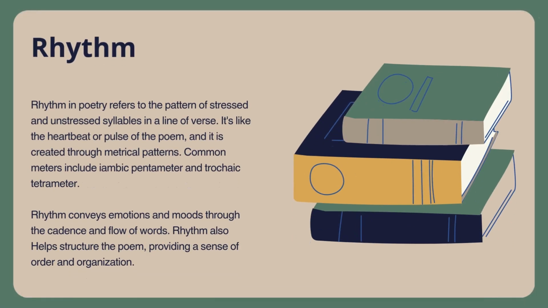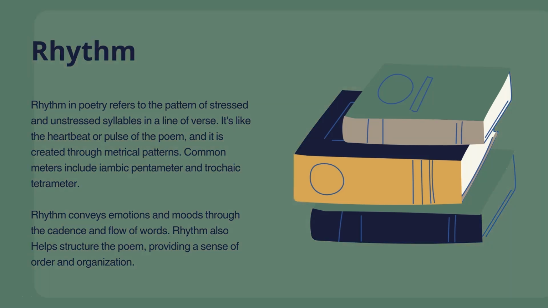Rhythm. Rhythm in poetry refers to the pattern of stressed and unstressed syllables in a line of verse. It's like the heartbeat or pulse of the poem, and it is created through metrical patterns. Common meters include iambic pentameter and trochaic tetrameter. Rhythm conveys emotions and moods through the cadence and flow of words. Rhythm also helps structure the poem, providing a sense of order and organization.